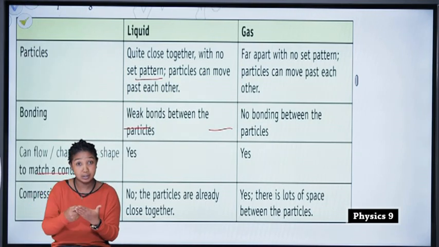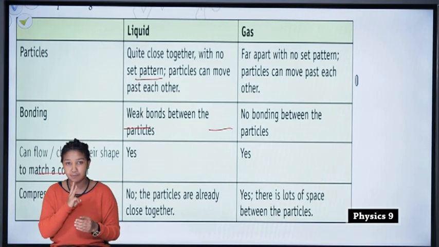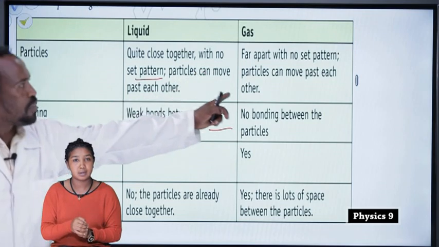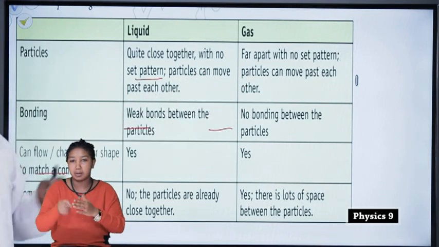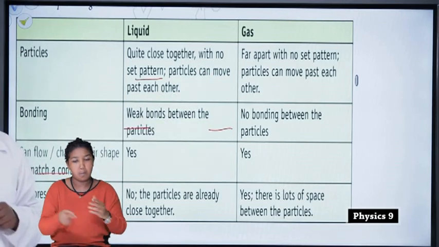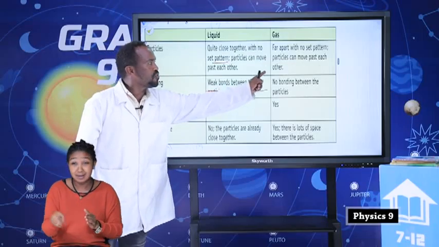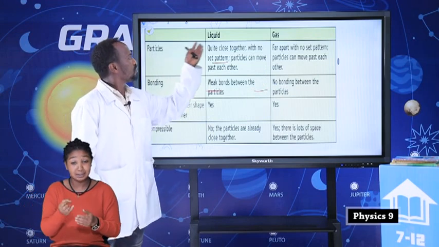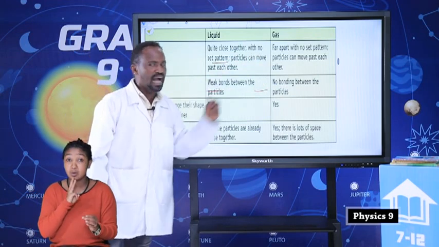In a gas, the particles are far apart with no set pattern, and particles can also move past each other.